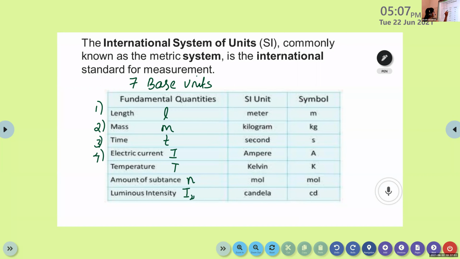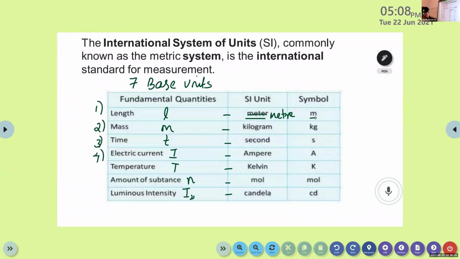Then these are the units suggested by the System International. Okay, these are the SI units. For length, it is meter. Here the spelling of meter is not correct. It is M-E-T-R-E, not M-E-T-E-R. M-E-T-R-E, meter, and its symbol is M. So the fundamental quantity length, its SI unit is meter, and the symbol of that unit is small letter m.